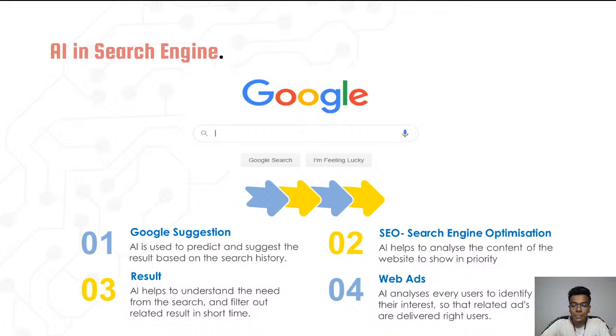Okay, whenever you see something like that, it is a kind of retargeting. Whenever you are typing something, it is recorded, and based on your interest it is able to predict the results. Here we have a lot of options, like Google suggestions, SEO, which is for website creators, and results based on priorities, and web advertisement. It will give advertisements based on your interest. So these are all the concepts.